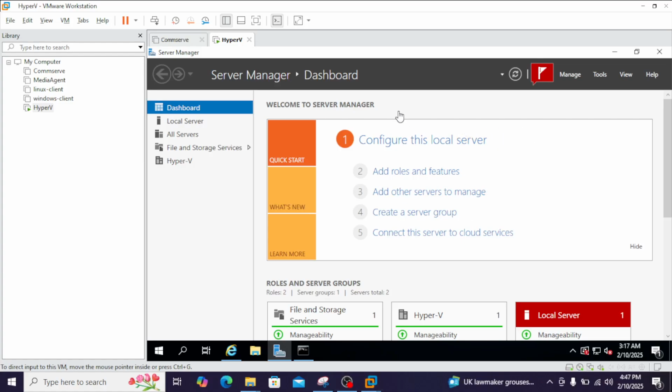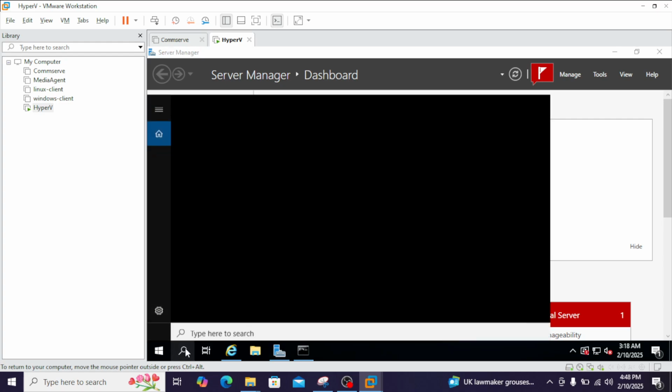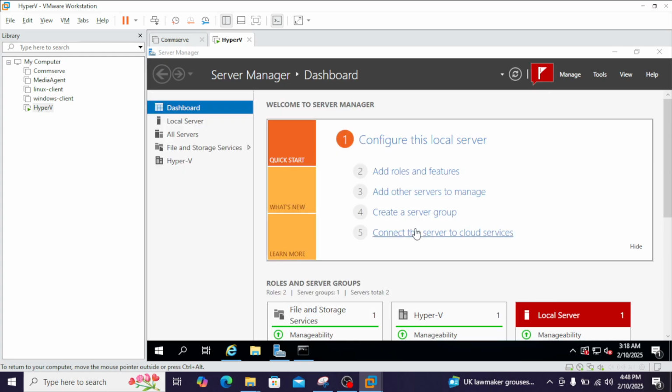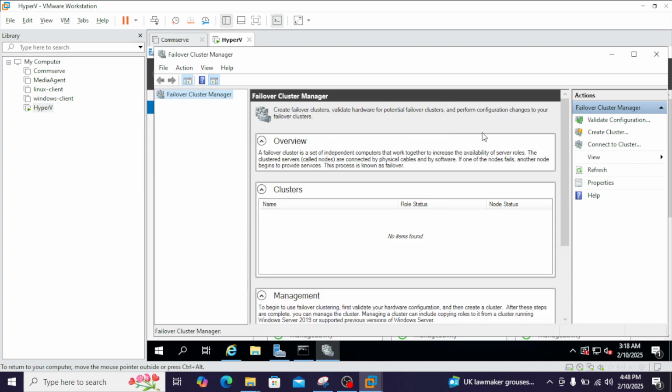In this session, let's see how you can install the virtual machines inside the Hyper-V node. For that, before we even start, we have to do some settings change. I'm on the Hyper-V node. Search for Failover Cluster Manager. Okay, so you can see here, this is the Failover Cluster Manager.